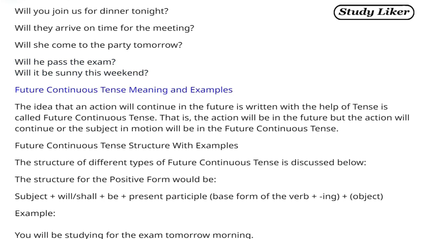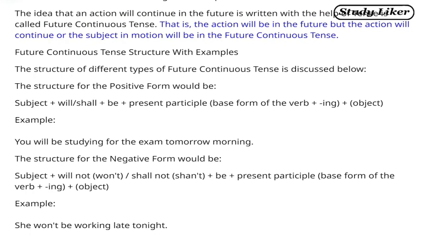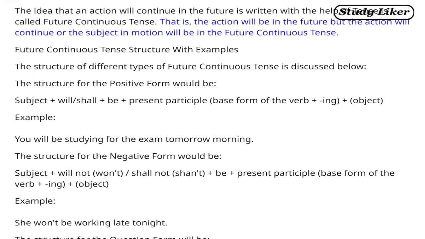Future continuous tense meaning and examples. The idea that an action will continue in the future, written with the help of tense, is called future continuous tense. That is, the action will be in the future but the action will continue, or the subject in motion will be in the future continuous tense. Future continuous tense structure with examples. The structure of different types of future continuous tense is discussed below.